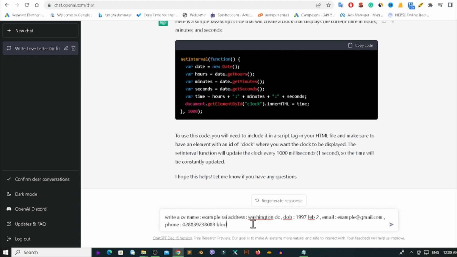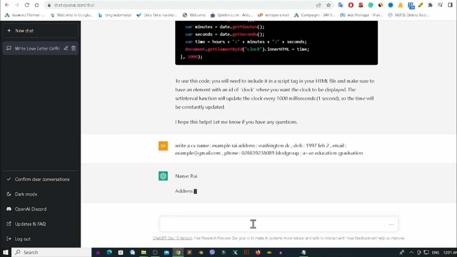Blood group: A+B. Education: graduation. And after that I am just pressing enter.